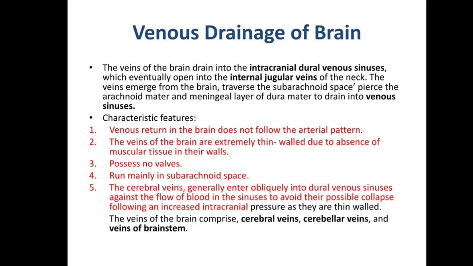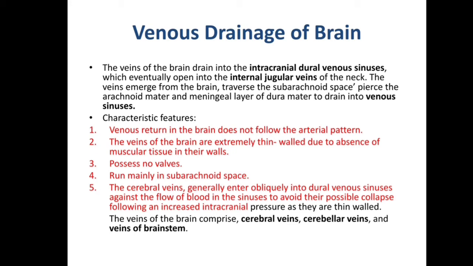Now, next topic is venous drainage of brain. The veins of the brain drain into the intracranial dural venous sinuses, which eventually open into the internal jugular veins of the neck. The veins emerge from the brain, traverse the subarachnoid space, pierce the arachnoid mater and meningeal layer of dura mater to drain into venous sinuses.